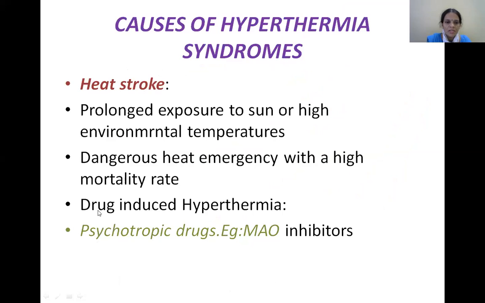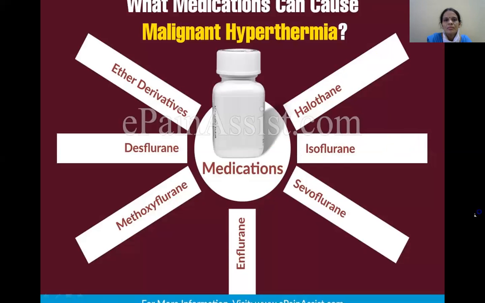The other one is drug-induced hyperthermia. Here you have psychotropic drugs such as MAO inhibitors, that is monoamine oxidase inhibitors, causing raised body temperature. So what medications can cause malignant hyperthermia?